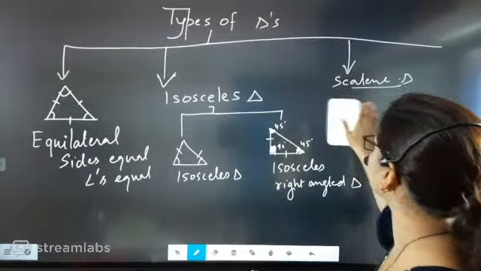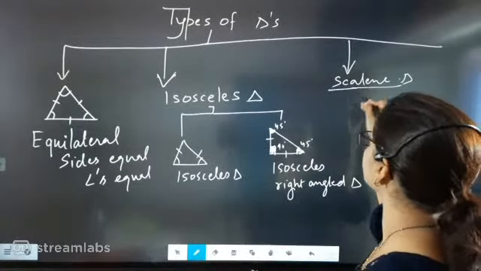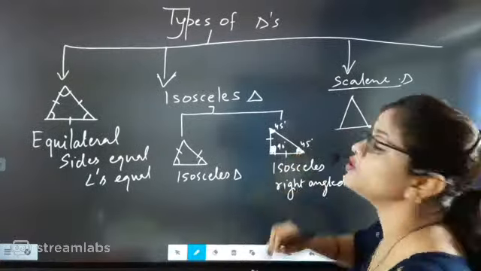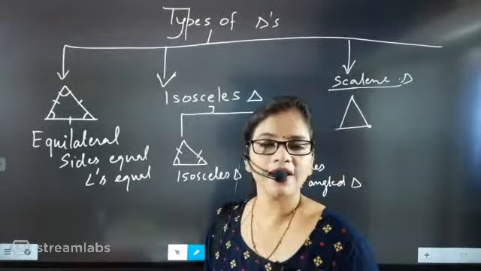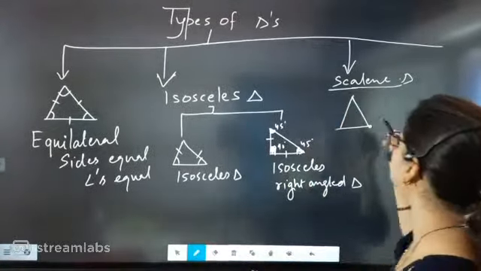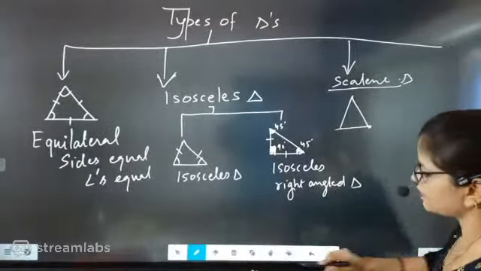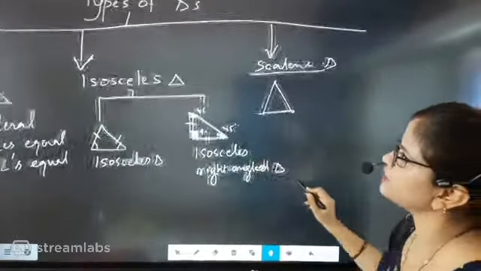Now after this scalene triangle, we are going to understand the acute angle triangle. So what exactly is an acute angle triangle?